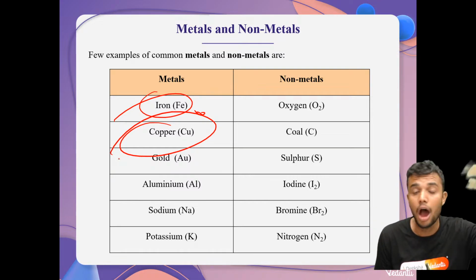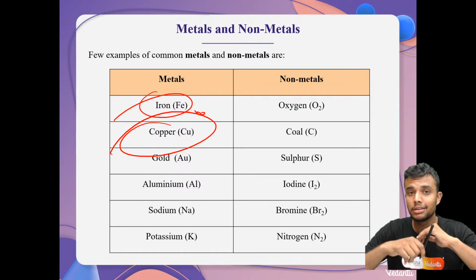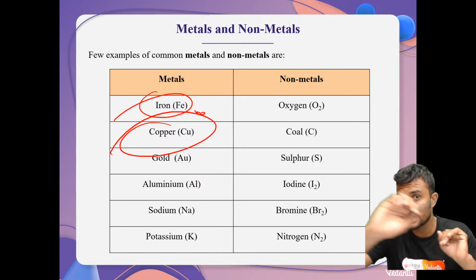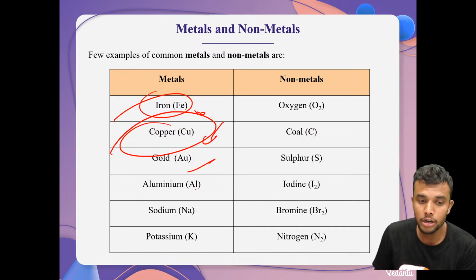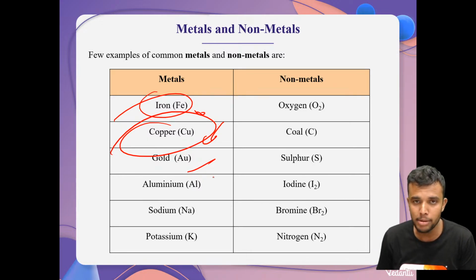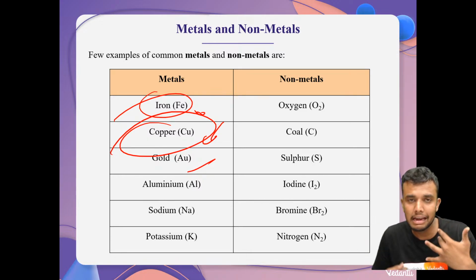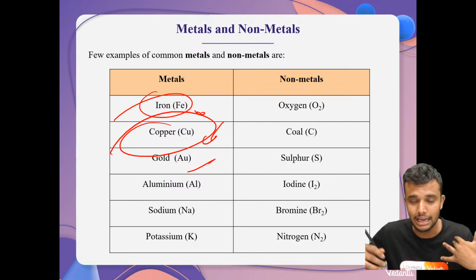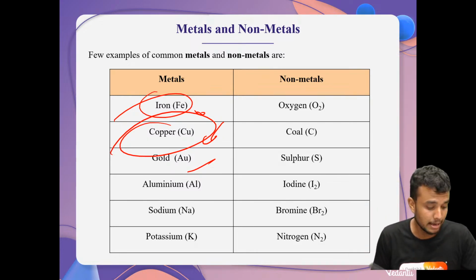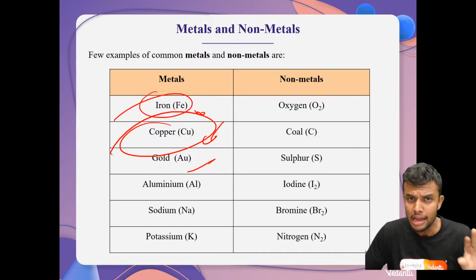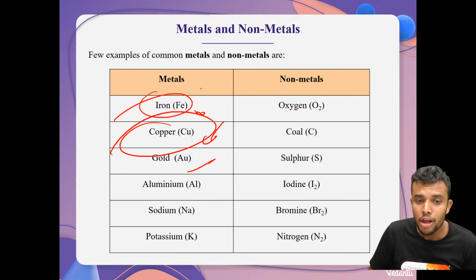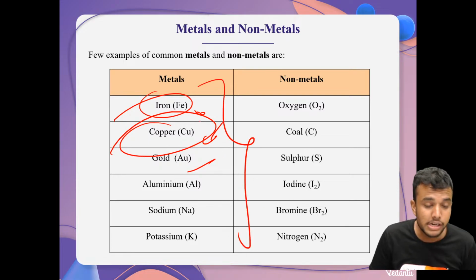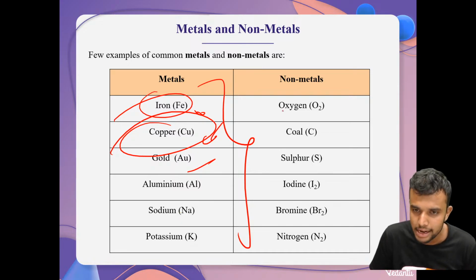Copper. Whenever we look outside, some lines are going, right, my dear students? Electrical wires. The electrical wires are made of copper metal. Gold, oh my god, ornaments, right? Whenever a function happens, you and your entire family wear necklaces, sarees and other things, bangles, everything made of gold. It looks like a wow. Aluminium, sodium, these are a few common metals we use in everyday life.